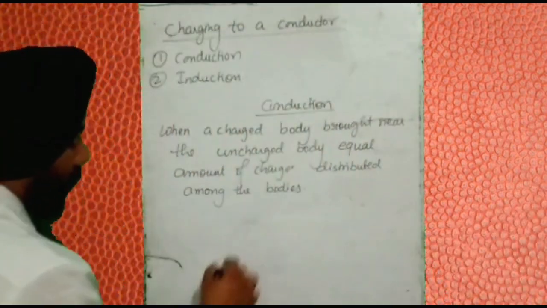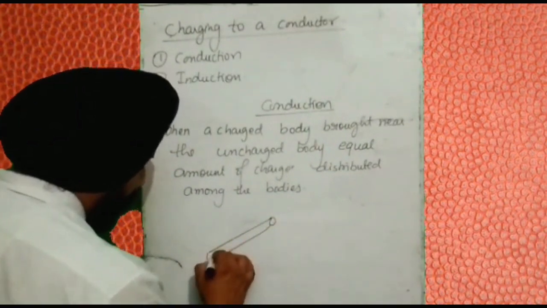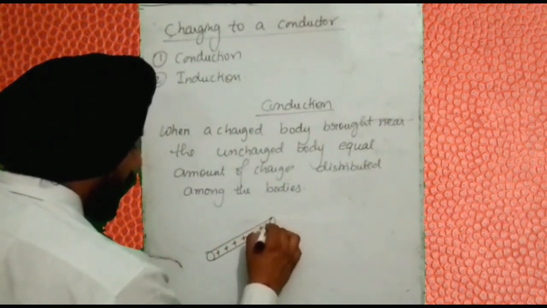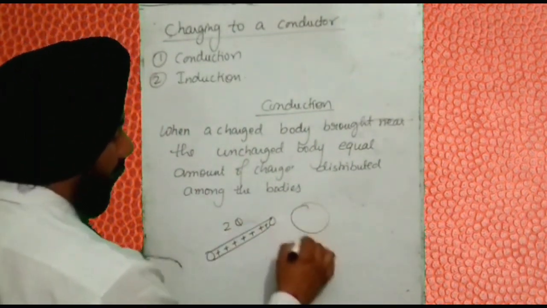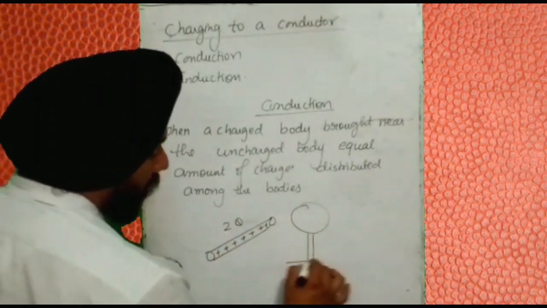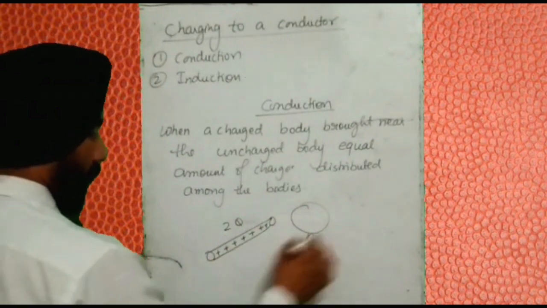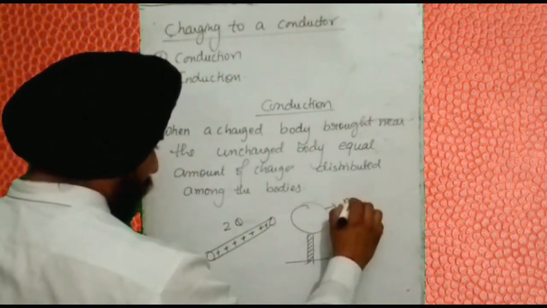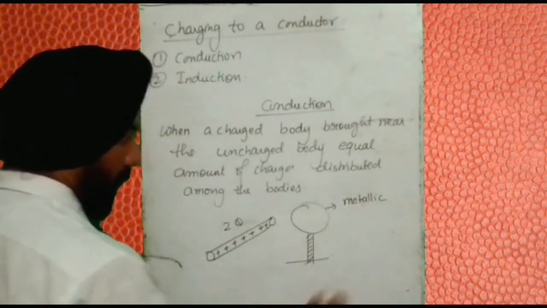Likewise, you have an aluminum rod having positive charge like 2Q. And here is an uncharged body, that is a metallic sphere. Keep in mind, this method is only for conductors.